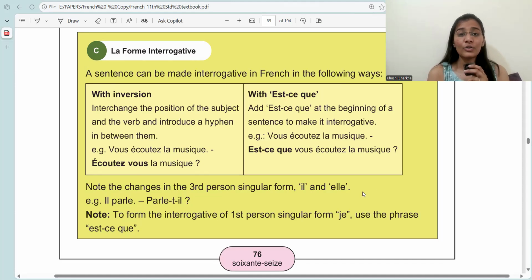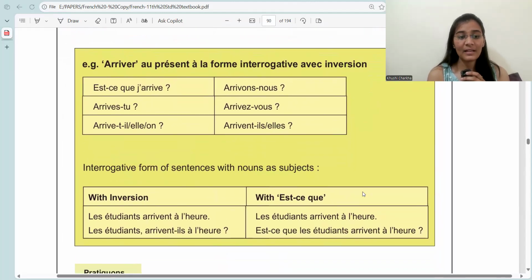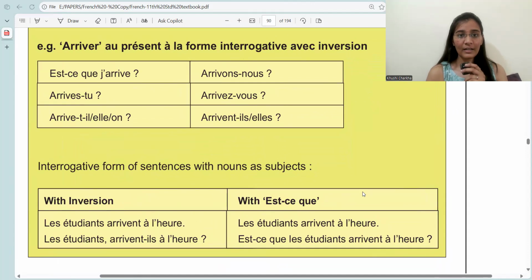So we have learned two ways of making the sentence interrogative by now. Here examples are given. Okay. The verb arriver means to arrive, a regular er ending verb. It is given in the interrogative form with inversion. So how would it be? For je, we use est-ce que. We have seen now in the notes. Est-ce que j'arrive. Is it that I arrive? Arrives-tu? Do you arrive? Arrive-t-il, with t hyphen in between for third person singular. Then arrivons-nous, hyphen in between, an inversion. Arrivez-vous, hyphen in between, an inversion. And arrive-t-il or elle. Okay.